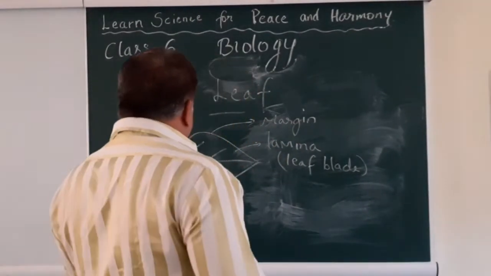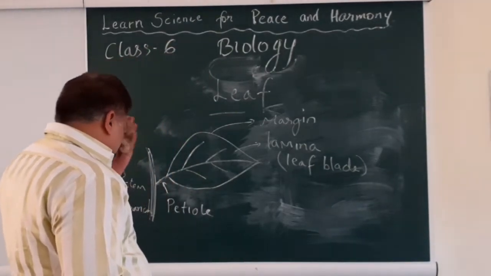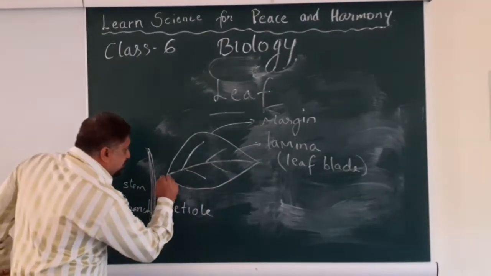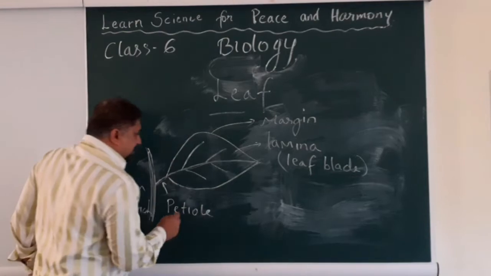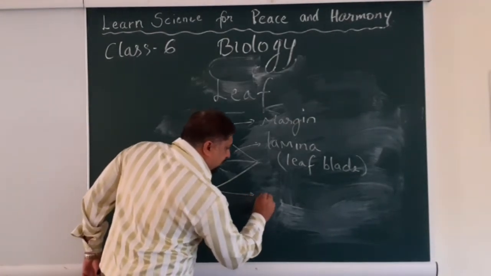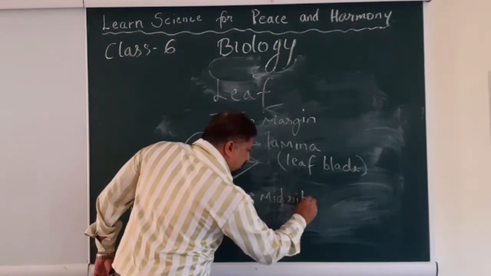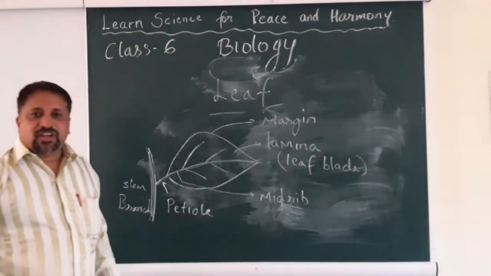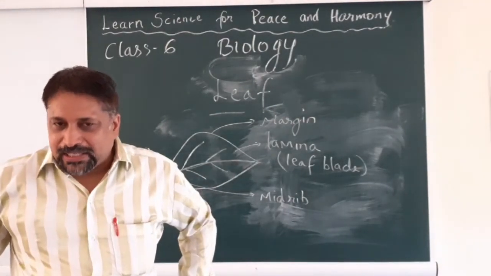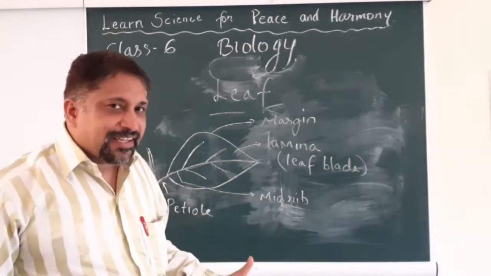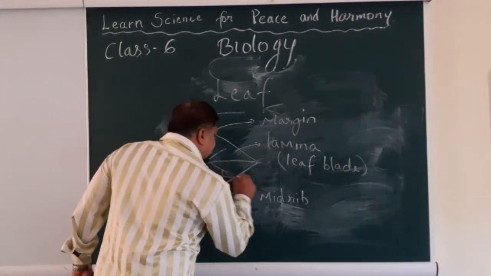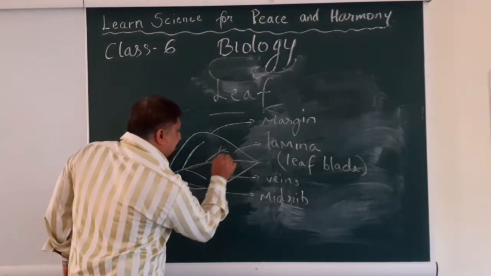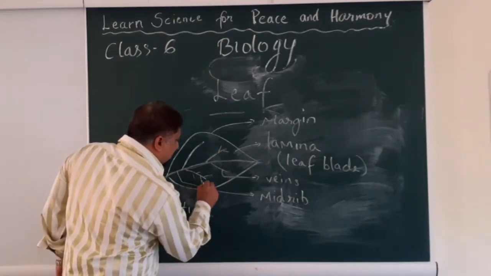Okay, what else can we see? Can you see something else? Oh yes, you can see certain structures here. So this main structure that is going across, we call it the midrib. The midrib. Okay. And then we have these small structures also. And what do you think we can call them? They are looking like veins. So we'll call them veins. And there can be even smaller structures as well in the veins, and then we will call them veinlets.